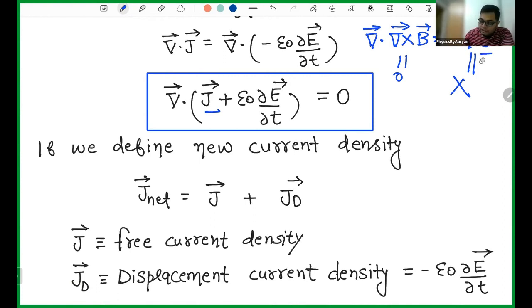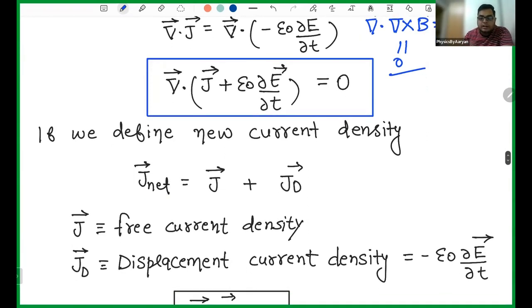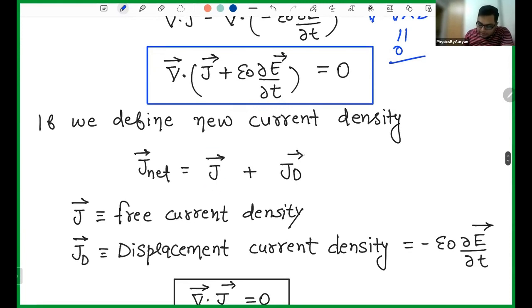It means we have to replace J with J net. We cannot just use J, because del dot J is not always 0, and we want the left hand side and right hand side always 0. That was problem number one in Ampere's law. So we have to replace J with the new J, which is known as net current density, which is old J plus displacement current density. This thing is known as displacement current density.